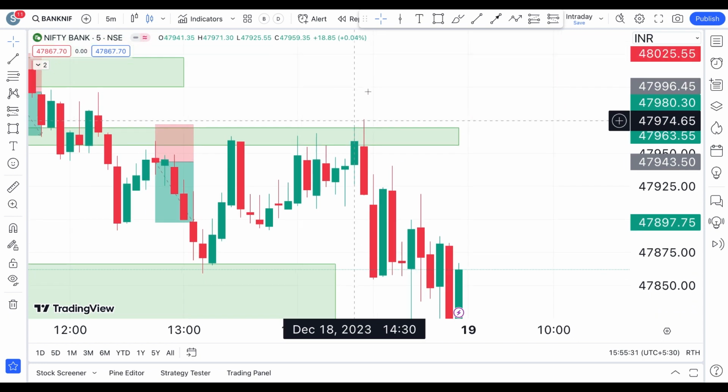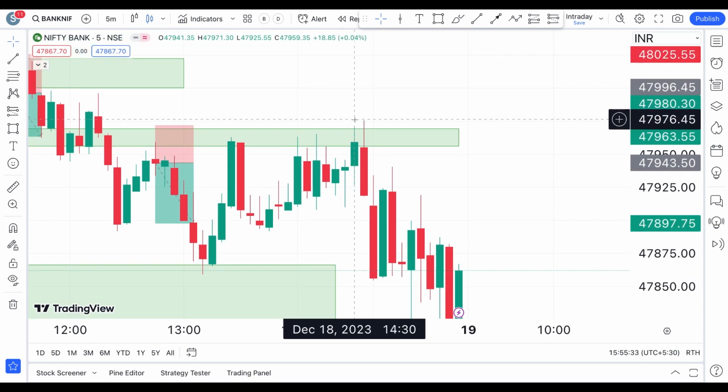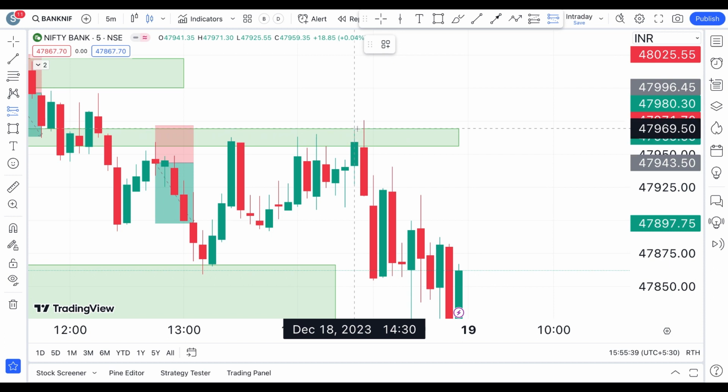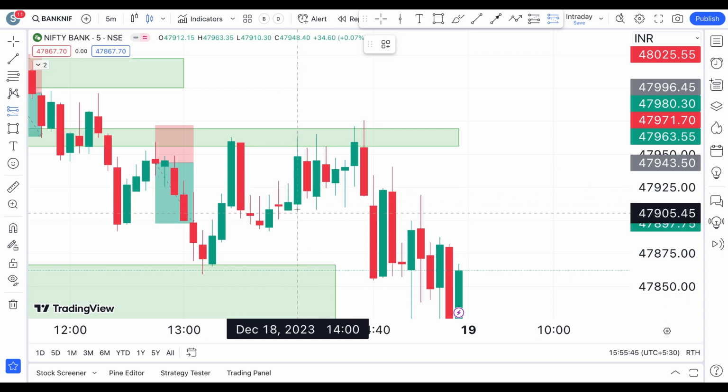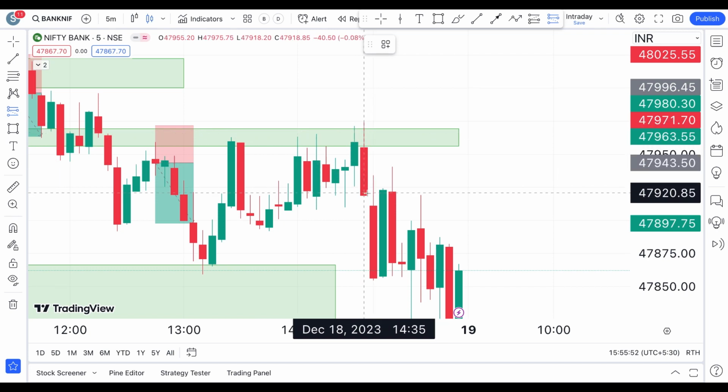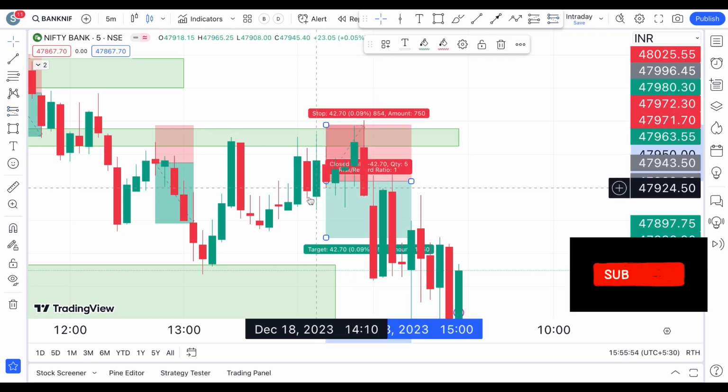That is very less risky, because if you see a close above this, we can exit. If you see prices going down, then you can sustain. So in that case, those who are really paying attention towards the market could have taken a trade somewhere here, or if they have taken a trade somewhere here, they would have added some more points, some more lots here. Let's assume that you have taken a trade somewhere here in between.